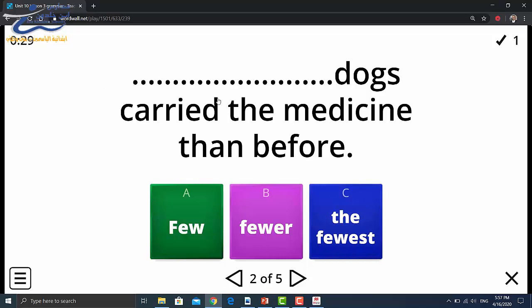Number 2. Dogs carried the medicine than before. Few, fewer, the fewest. Look at the sentence. We have here than. We can't say few than, and we can't say the fewest than. So the answer will be fewer than.